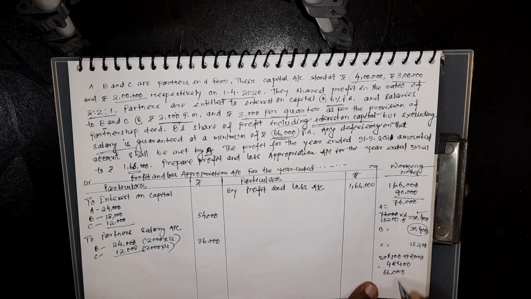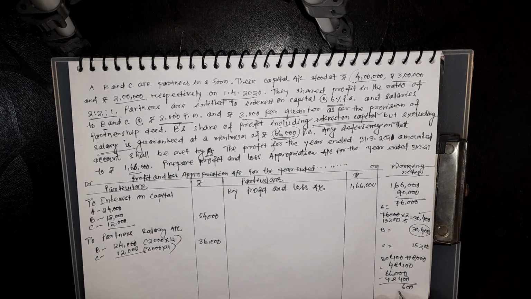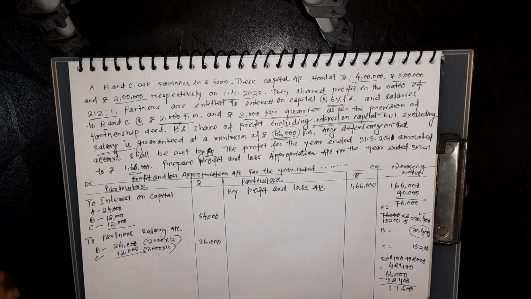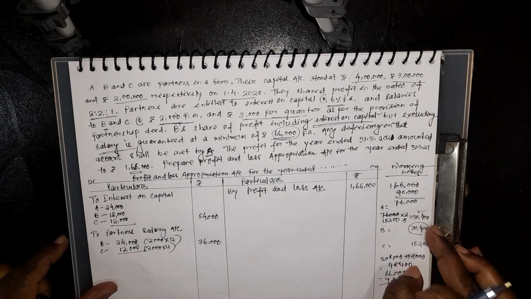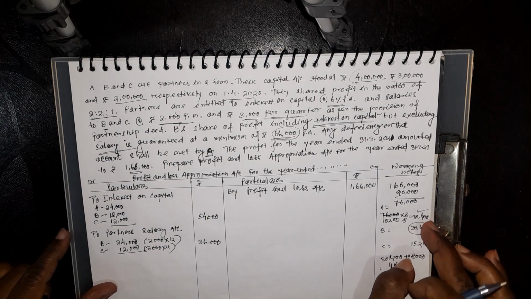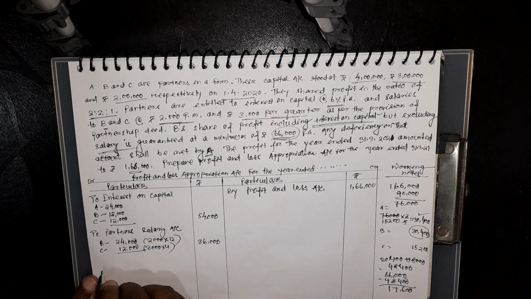66,000 minus 48,400, we'll minus it. So it will be 17,600. Clear? So it will be borne by whom? A will give it. So what is the share of A? 30,400. From 30,400, 17,600 will minus it. Clear? So you will write profit